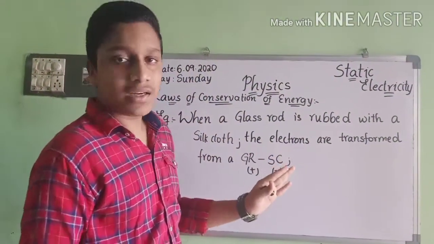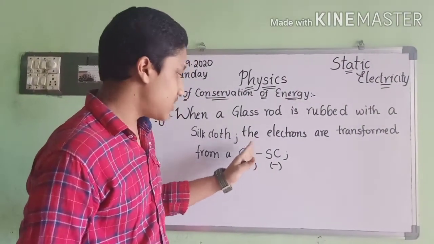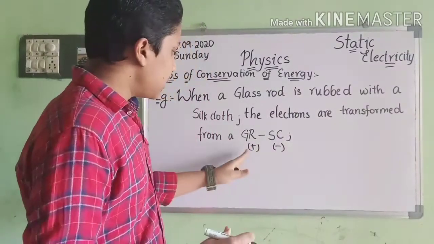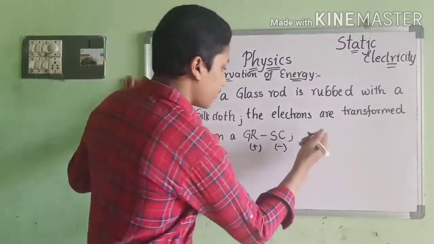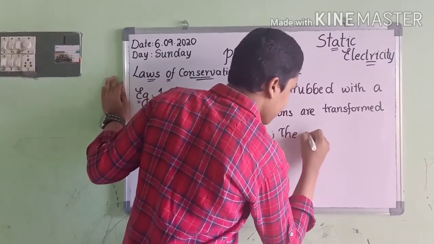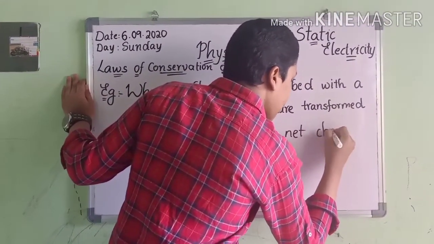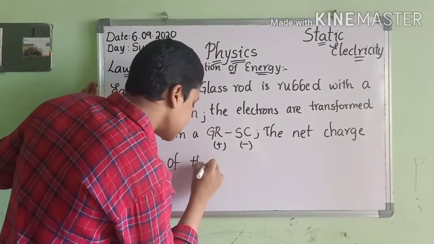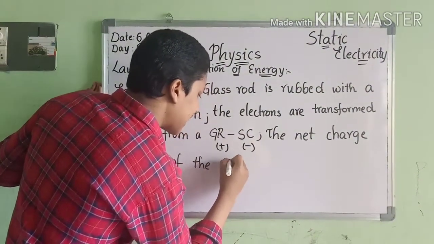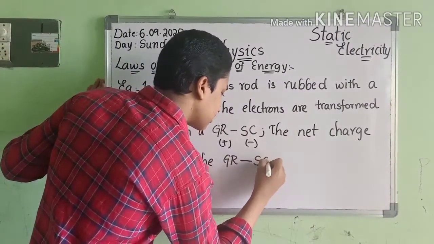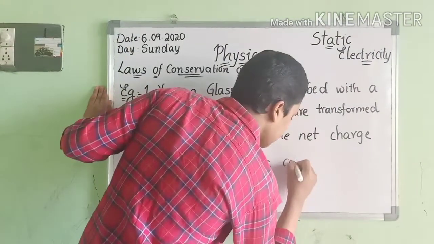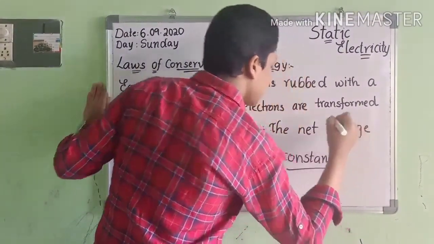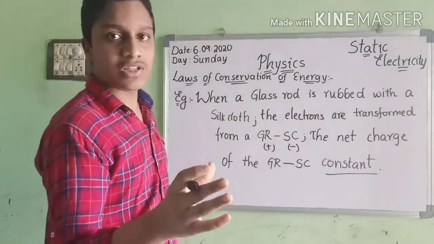One is giving and the other is gaining, so the net charge remains constant. Electrons are transferring but the charge remains constant.